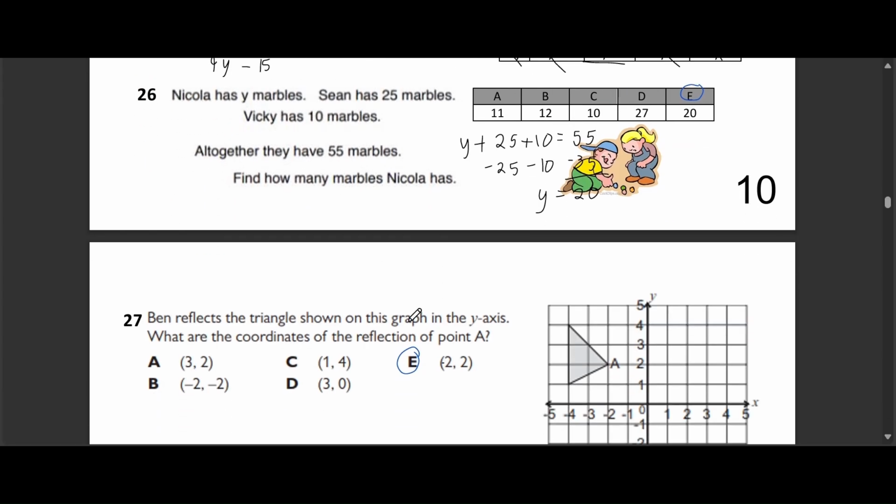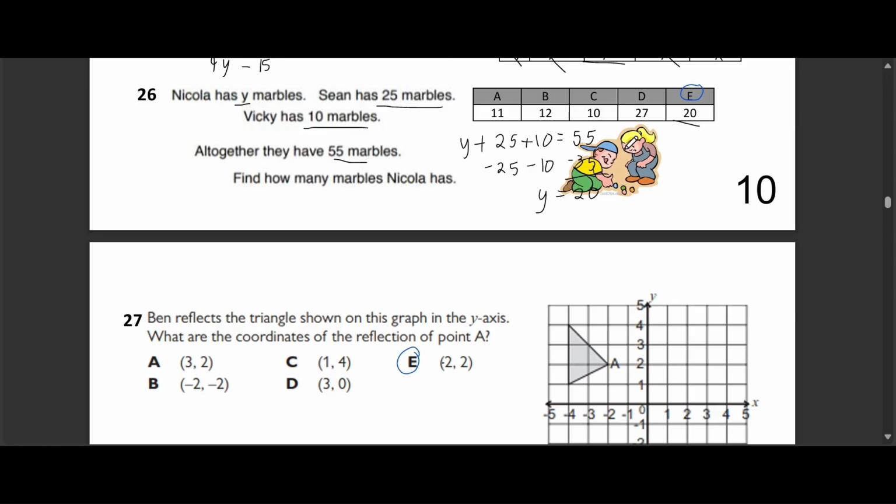Question 26. Okay, let's solve this word problem. Nicola has y marbles. Sean has 25 marbles, and Vicky has 10 marbles. Altogether, they have 55 marbles. How many marbles does Nicola have? The options are option A, 11, option B, 12, option C, 10, option D, 27, option E, 20. The correct answer is option E, 20.